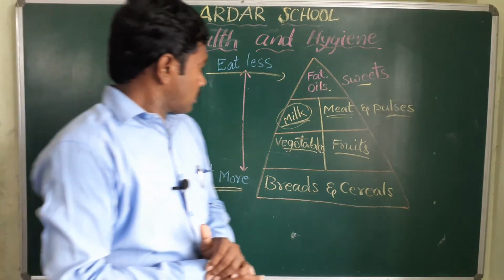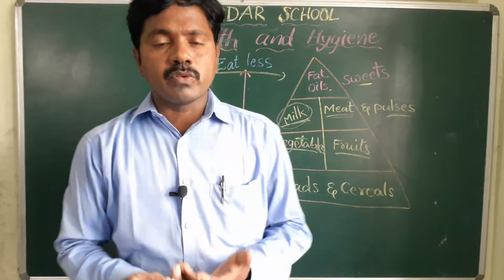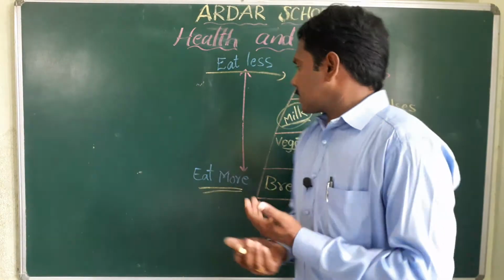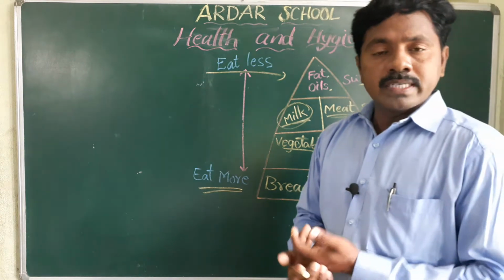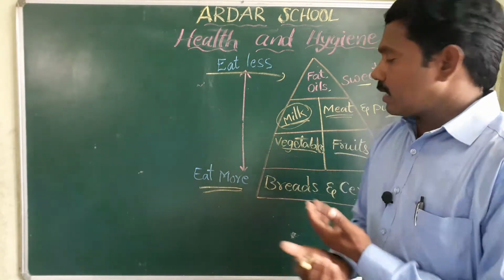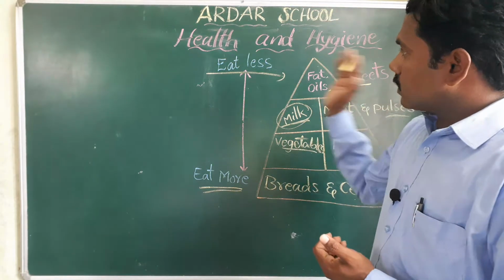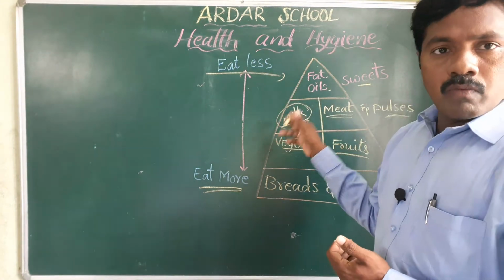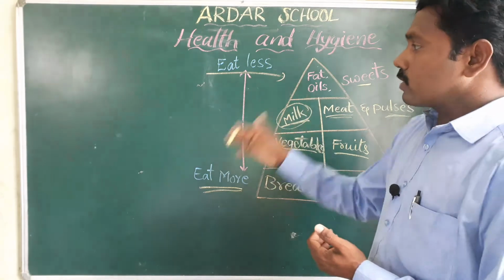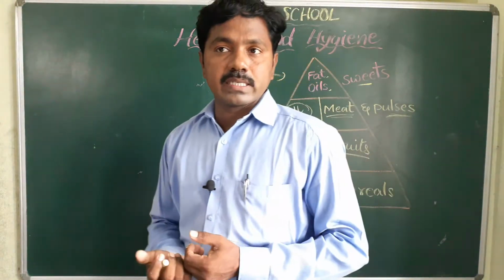Next one, if we are taking the food, very good. But that is not enough for a healthy life. Along with taking a regular good diet, we can do exercise.